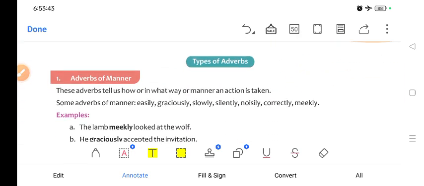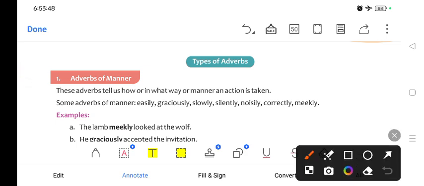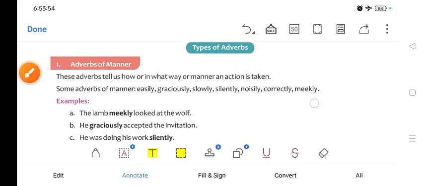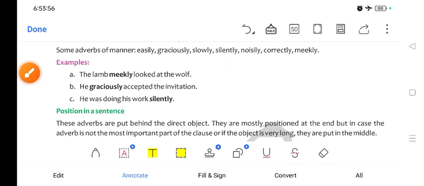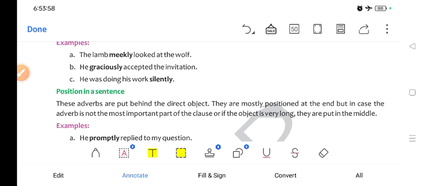Now let's solve types of adverbs. So adverbs of manner tell us about how. When you ask the question how, you will get the answer. For example, easily, graciously, slowly, silently, noisily, correctly, meekly. So these are what? Adverbs of manner.